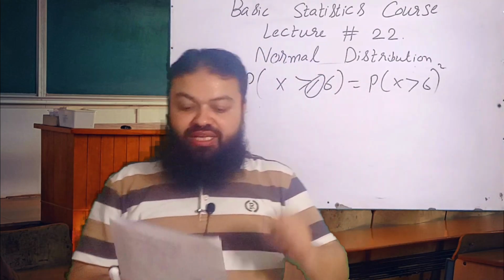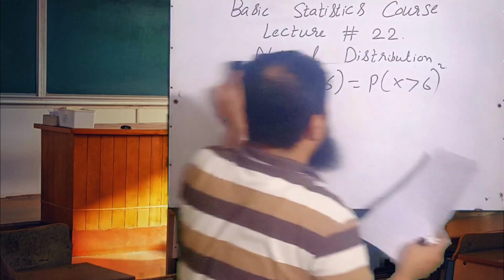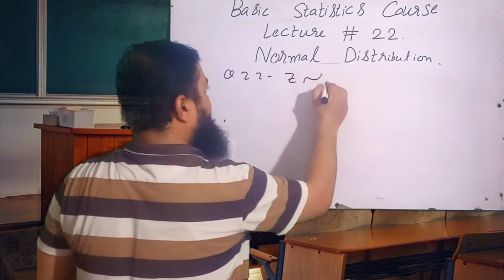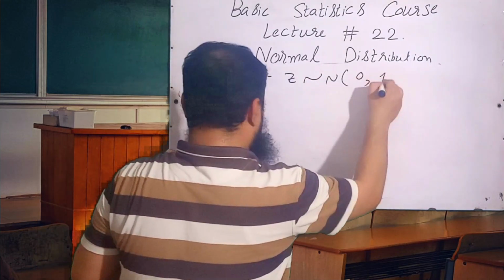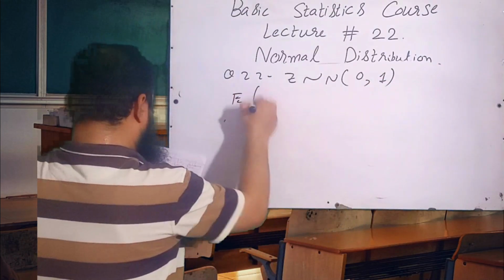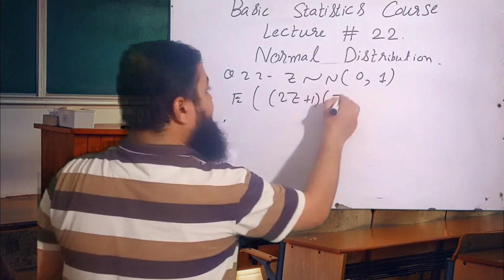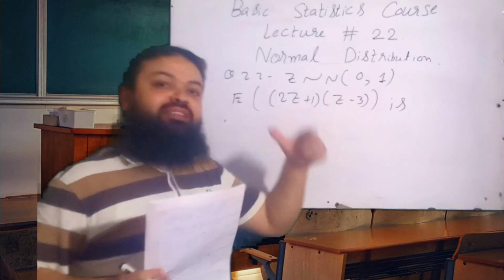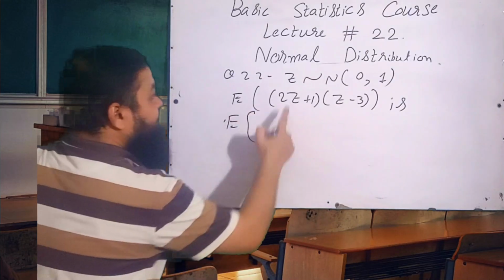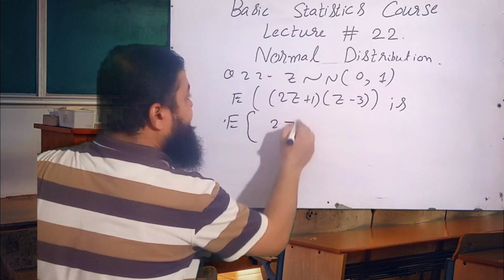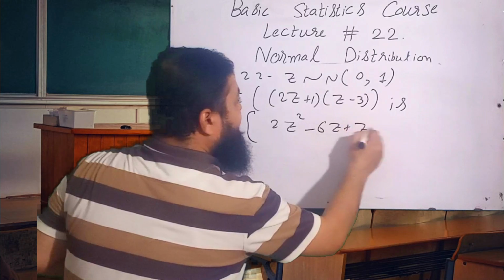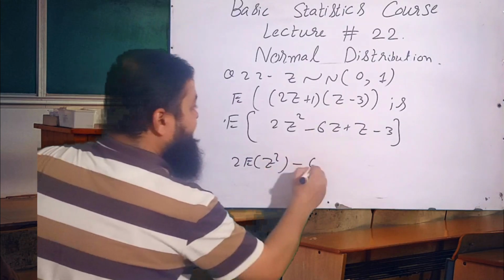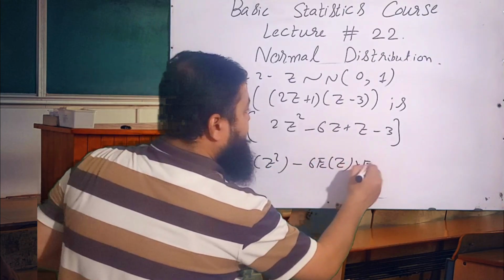Question number 22. If z follows normal distribution, zero is the mean and variance is 1, then expectation of 2z plus 1 into z minus 3 is a very important question. You will have to multiply these two and then apply the expectation. If I multiply these two terms, 2z into z, 2z square minus 6z plus z minus 3, apply the expectation, 2 expectation of z square minus 6 expectation of z plus expectation of z.